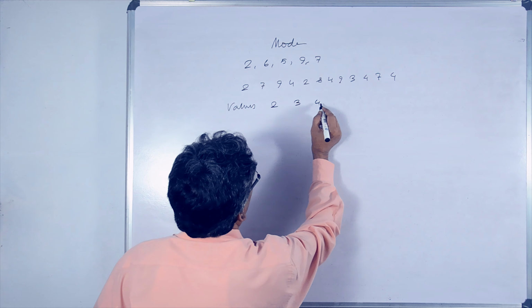If you want to calculate the simple distribution, then mode is to be calculated in this way. For simple distribution, mode is the value that appears for maximum times.